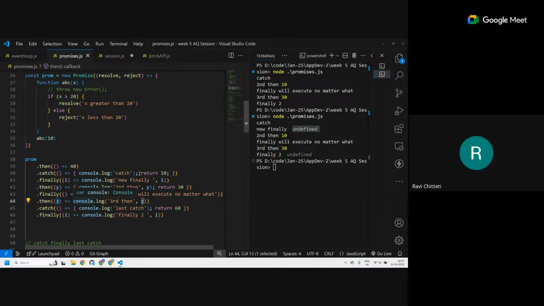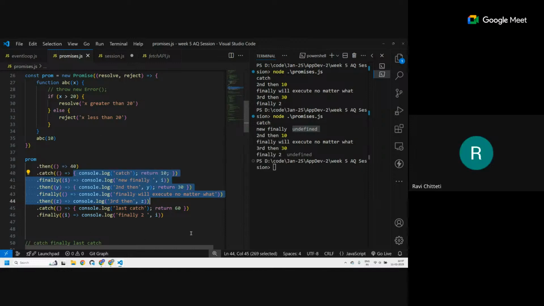Fair enough. But if I have multiple catches, then what am I actually catching? The previous error? Yeah. This catch is for the things that happened before it. Any error over here will be caught by this. For this catch, any error that happens over here will be caught by that, including the code after the catch. So if there's an error in the console log in the arrow function, anywhere between, it will automatically be caught by the second catch. Okay.